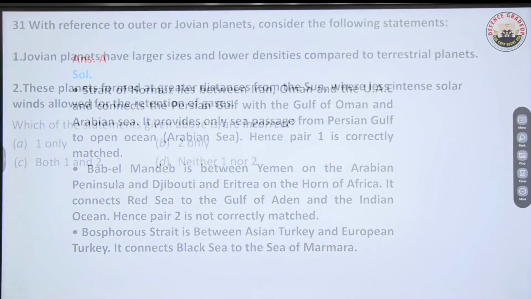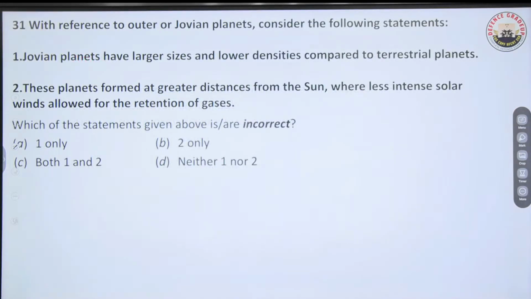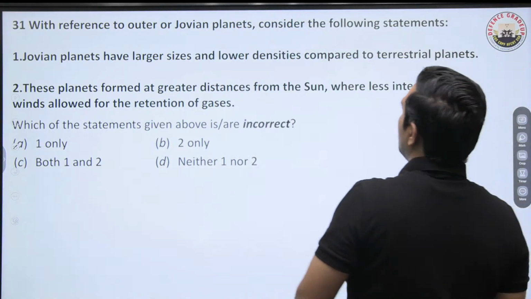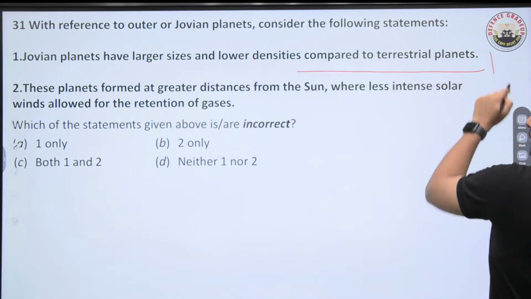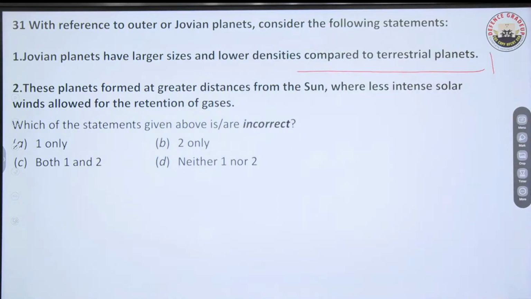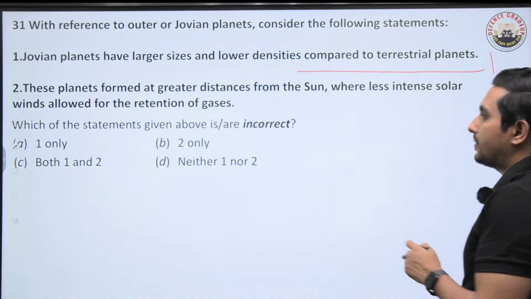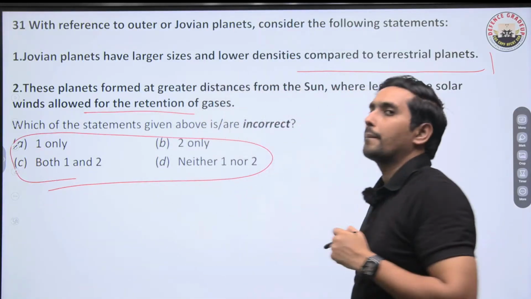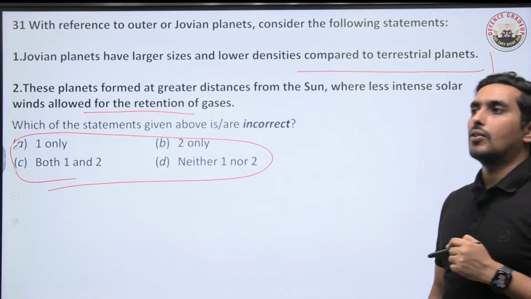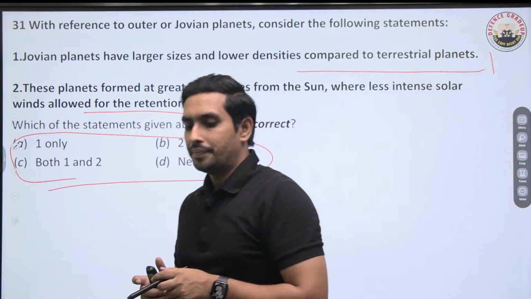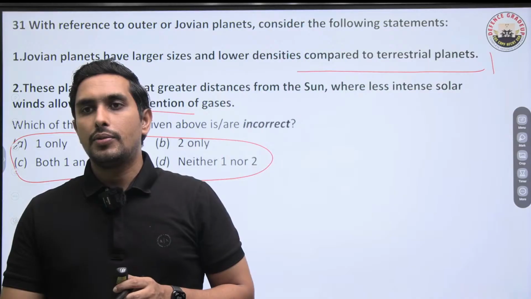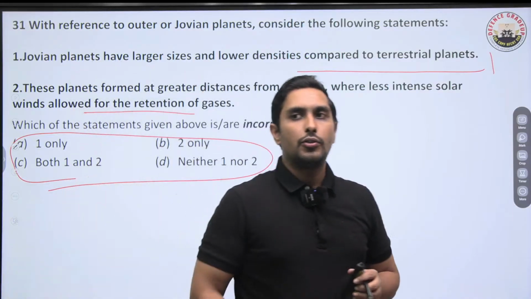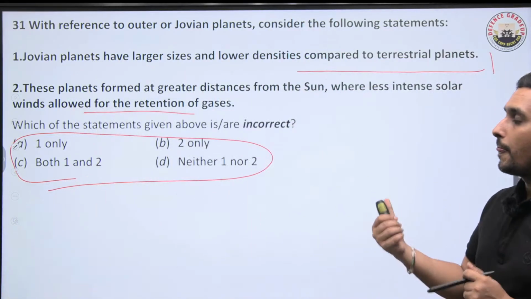Next question says, which of the following is incorrect? Which statement is incorrect? Jovian planets have larger size and lower densities compared to the terrestrial planets. These planets formed at greater distance from the sun where less intense solar winds allowed for retention of gases. So now you have to tell me which of the following statements is incorrect. Read and then answer accordingly. Question number 31 for the day. Very interesting question this is. So tell me what exactly is the correct one.